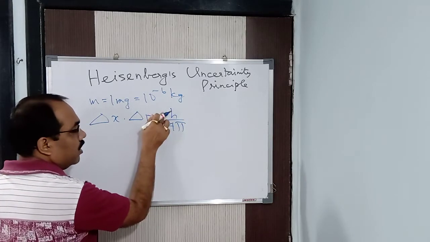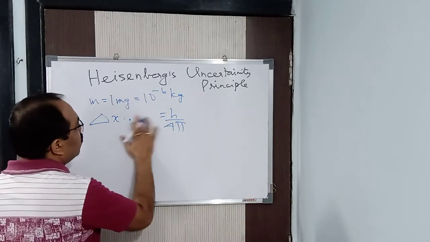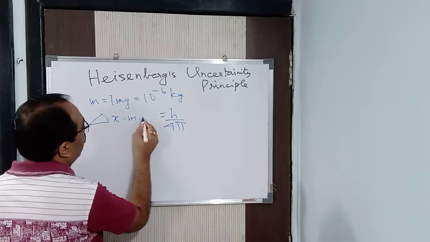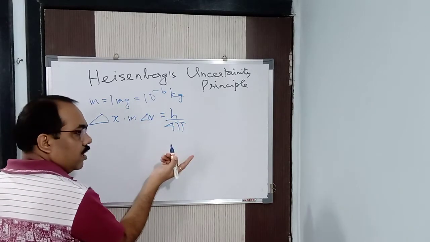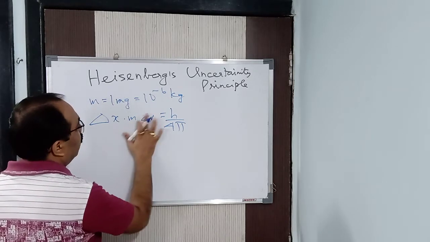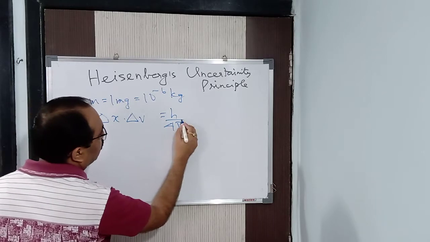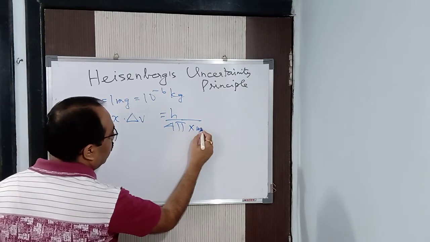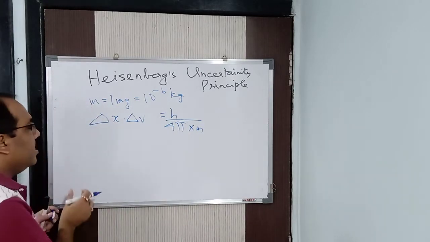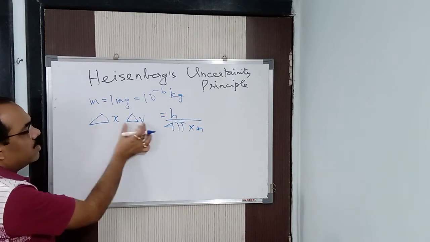I have taken equal to. So this I can write as M into delta V. Now I am multiplying this M also here, so that means I am finding the product of uncertainty in position and uncertainty in velocity.